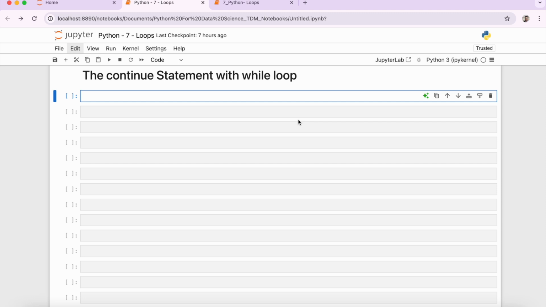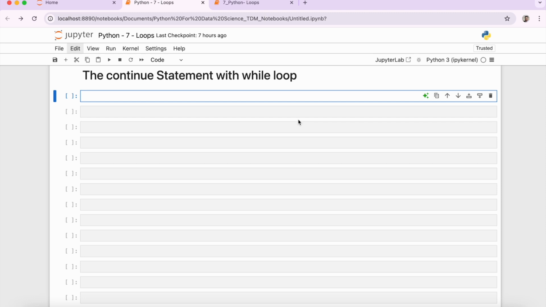So the Python continue statement is a loop control statement that forces the execution of the next iteration of the loop by skipping the rest of the code inside the loop for the current iteration only. This means that when the continue statement is executed in the while loop, the code inside the while loop following the continue statement will be skipped for the current iteration and the next iteration of the loop will begin.